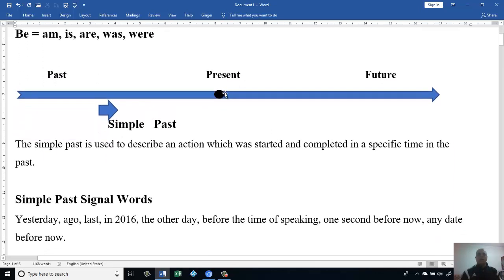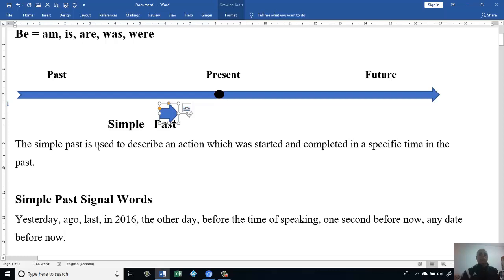Let's look at this sign. We see here we have a present. Anything that happened before now, at any time, maybe even 5 seconds before now, or 5 minutes, or 5 days, or 5 years, or 5 centuries, we call past. And anything that will happen after now, we call future. Now today we're going to have simple past.